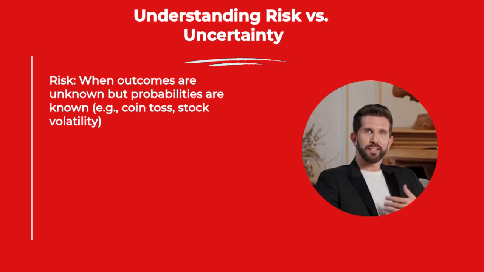Understanding risk versus uncertainty. Risk: when outcomes are unknown but probabilities are known, e.g., coin toss, stock volatility. Uncertainty: when outcomes and probabilities are unknown, e.g., new political regime, unexpected regulation. In capital budgeting, risk refers to the possibility that actual returns may differ from expected returns.